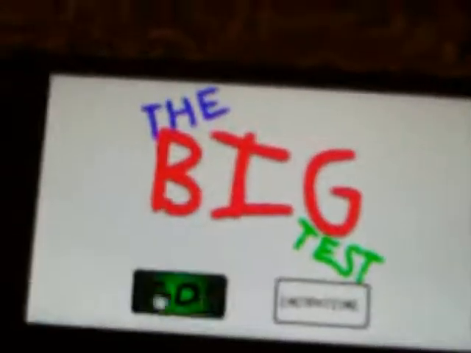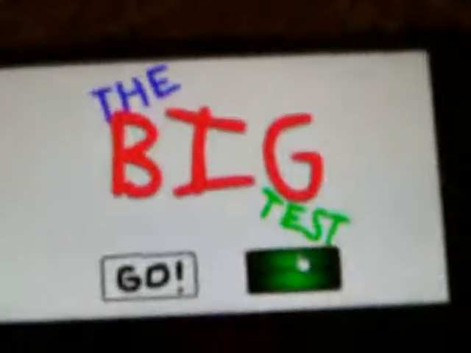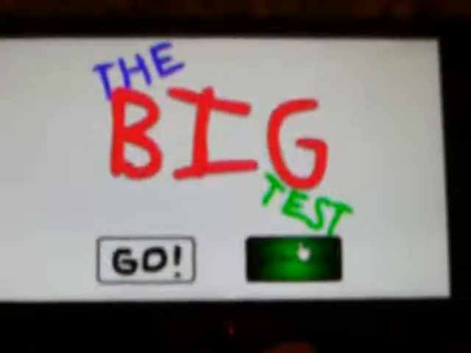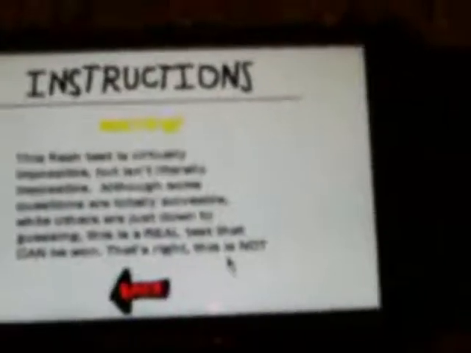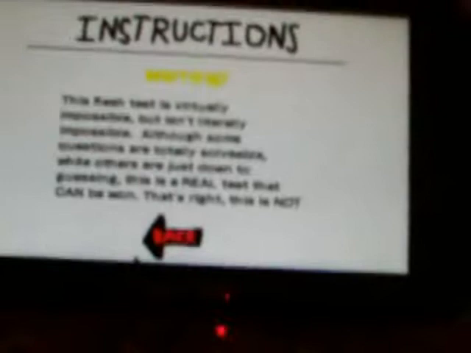You use the analog stick to move your mouse. If you can see it, there we go. I'll just go to the instructions to show you guys. X is to click. Oh, come on, boy. Alright, there we go. So this is a game we made in Flash, yeah. That's it.